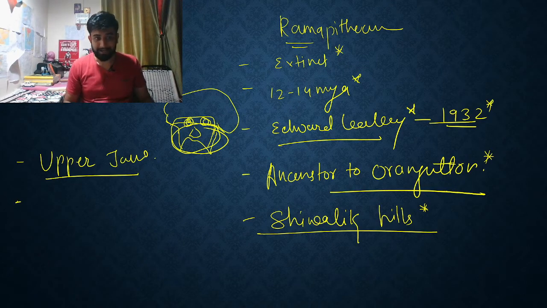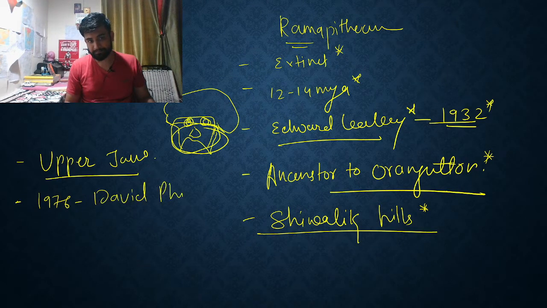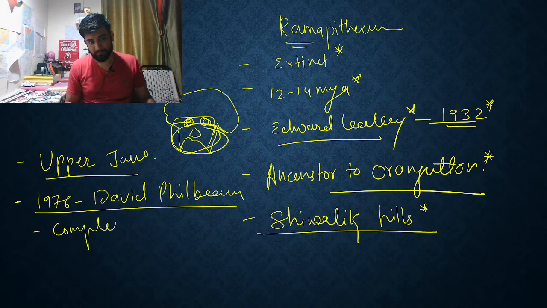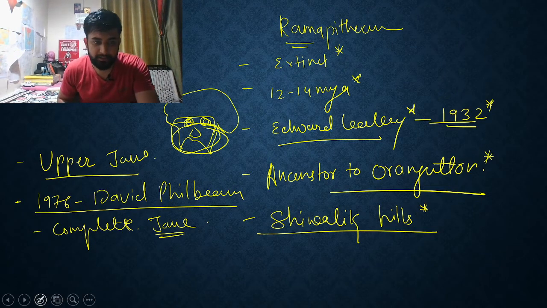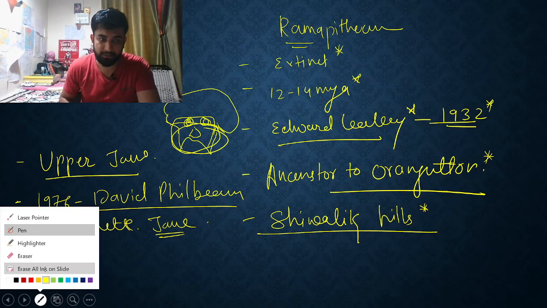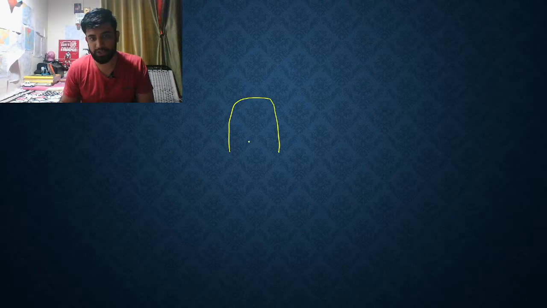Next is 1976. In 1976, David Pilbeam found a complete jaw of Ramapithecus. If you have taken a screenshot, and if you basically take into consideration, our mouth is like a U shape, so we have these two teeth, then we have these canines.